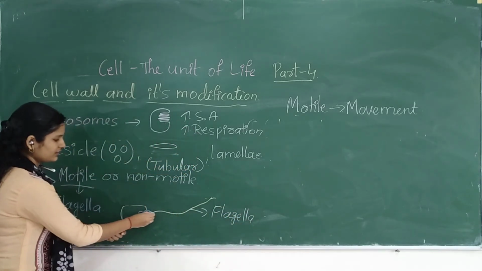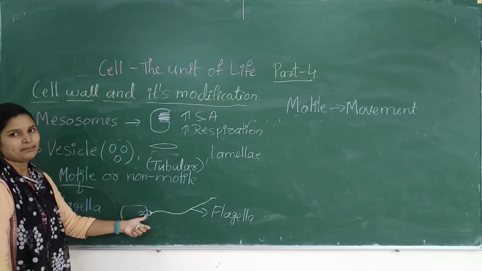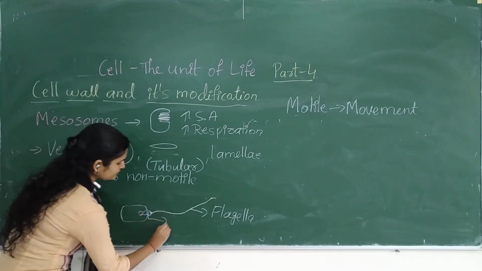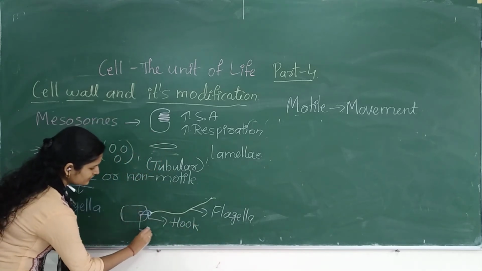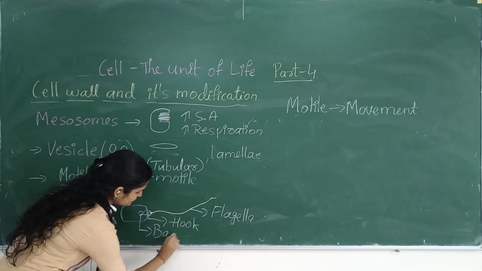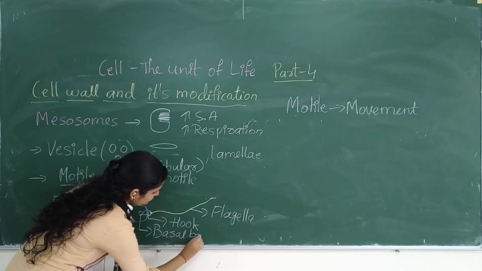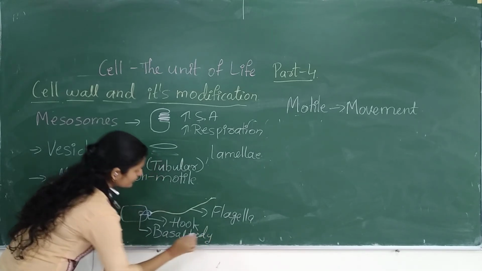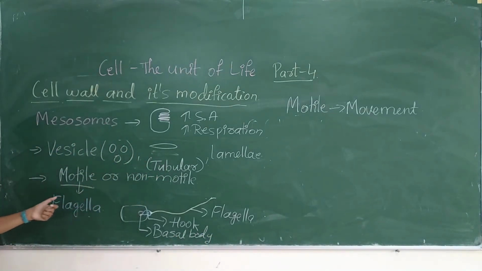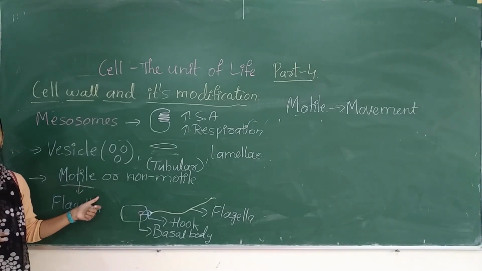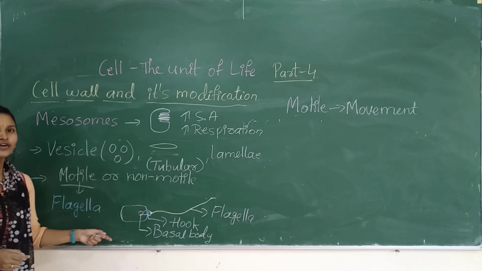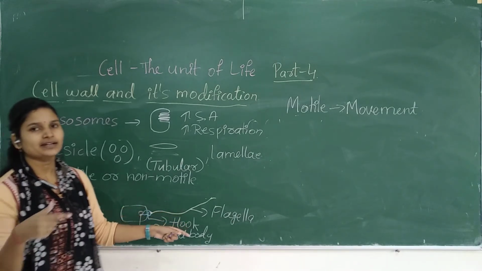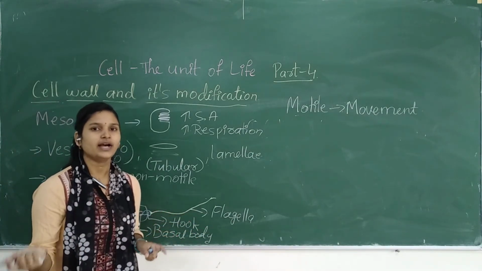And this blue colored part we call a hook. And third one, basal body. Very good. Remember, if the prokaryotes are motile in nature, then they should have this flagella for movement, so that they can move from one place to another.